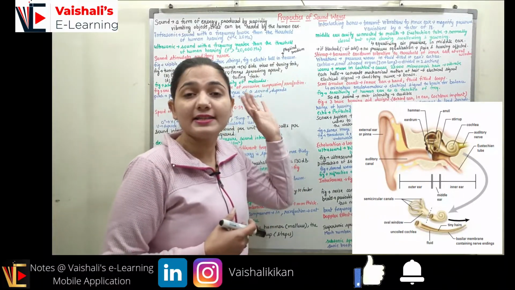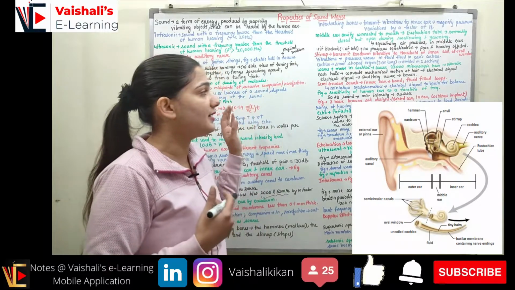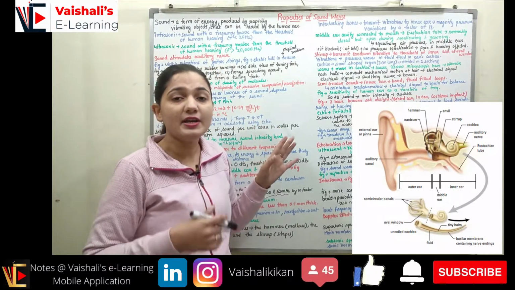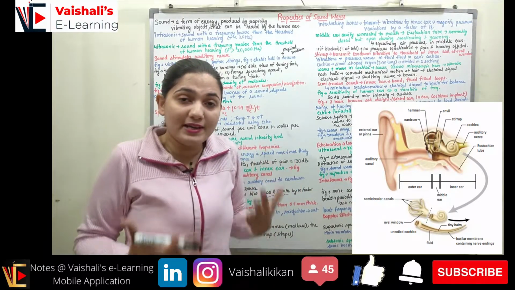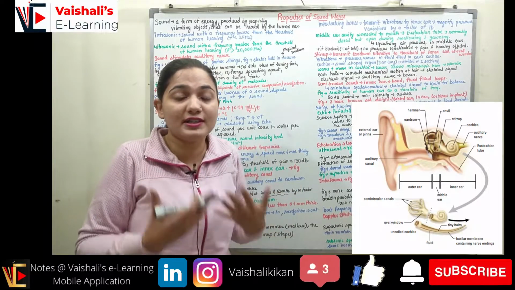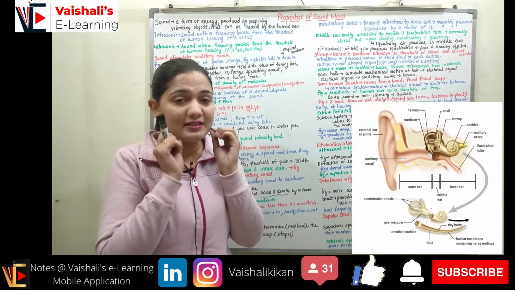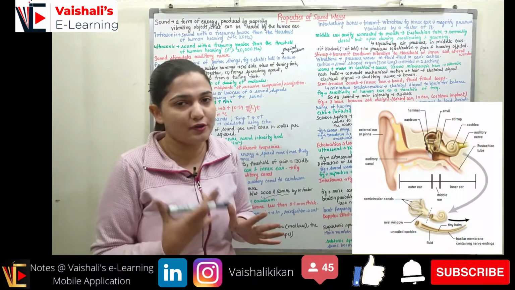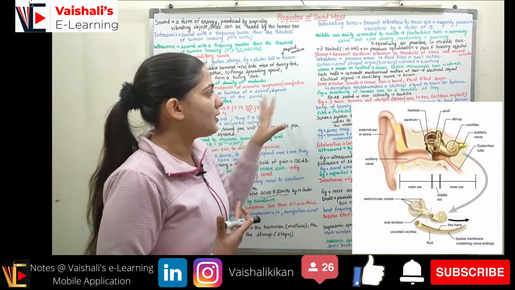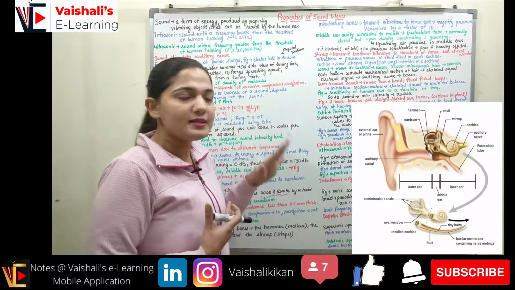This electrical signal is sent to the auditory nerve, and from this auditory nerve the electrical signal is sent to the brain. And how the brain is decoding these electrical signals, there is nothing very clear about it. The brain is a very complex organ of our body. So I hope you understood how the ear is working.